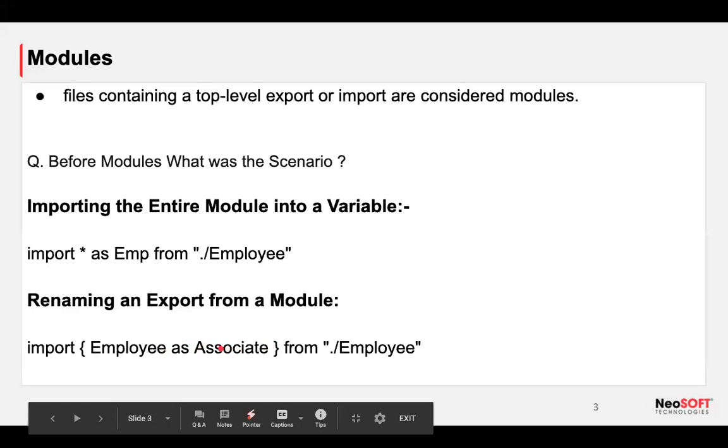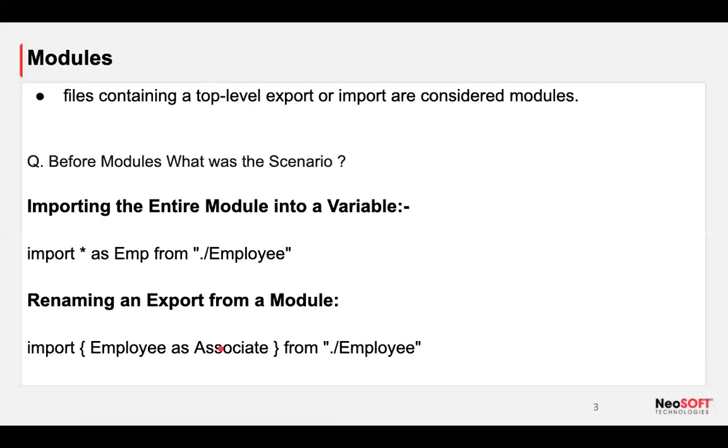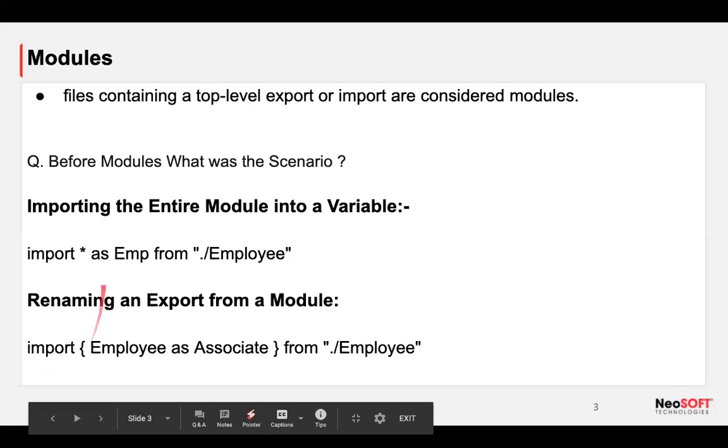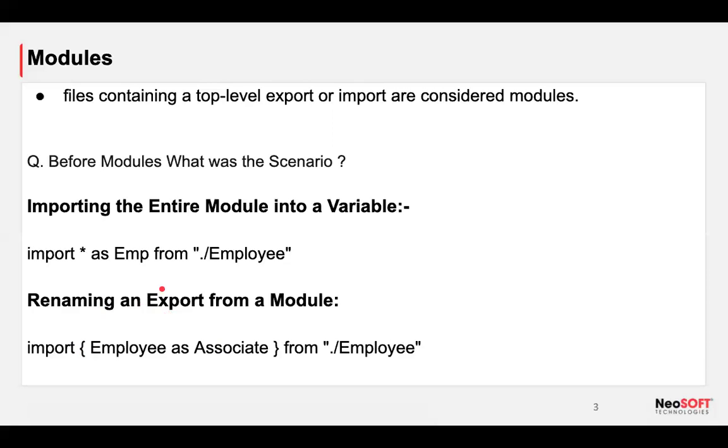Okay, now I have another question: where do I need to use curly braces, and where do I not need to use them? Do you guys want to participate on this answer? If we have multiple exports in a file, then we can use curly braces. Yes, good, good.